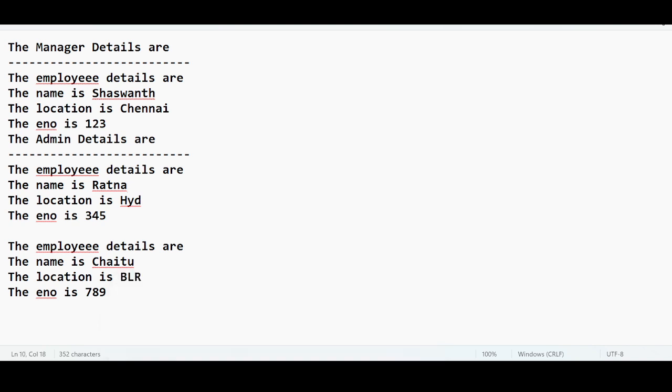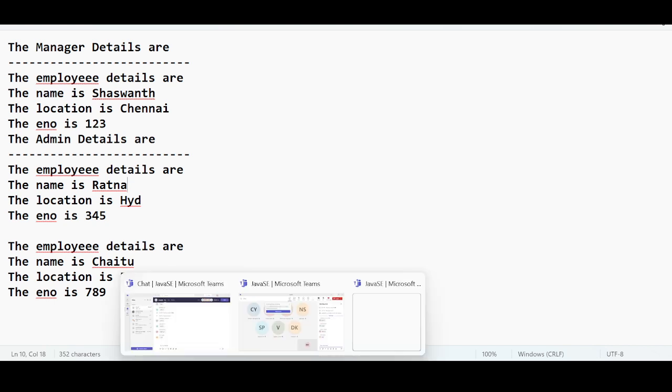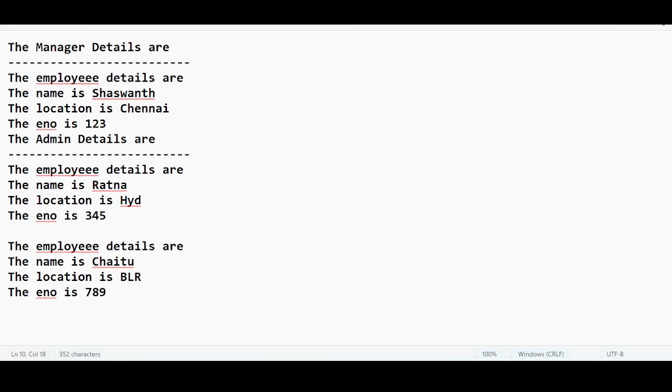But the idea here is all the methods and all the variables are getting reused. Shashwant, Chennai 123, Ratna, Hyderabad 345, Chaitu, BLR 789. These are the variables getting reused. To display these variables, we are using a method. Both the variables and methods are part of the parent class. So reusability is achieved.